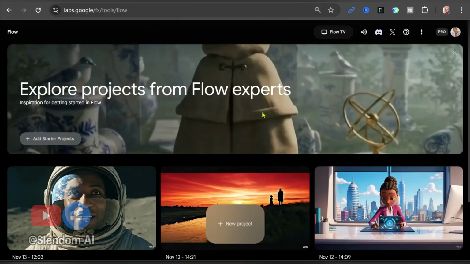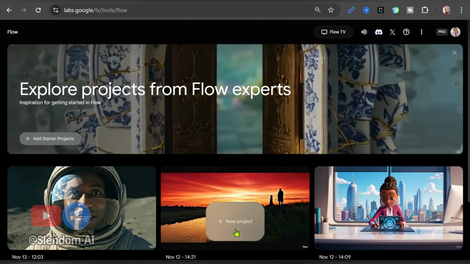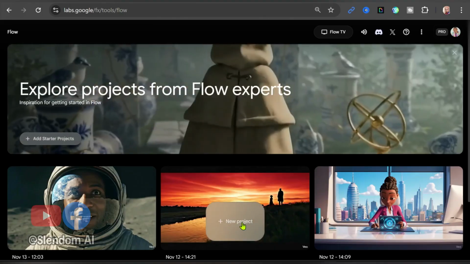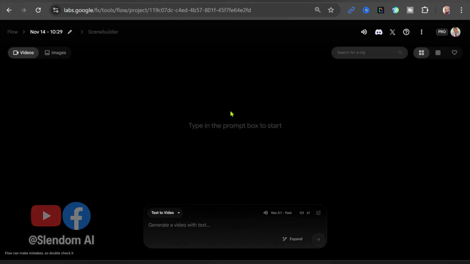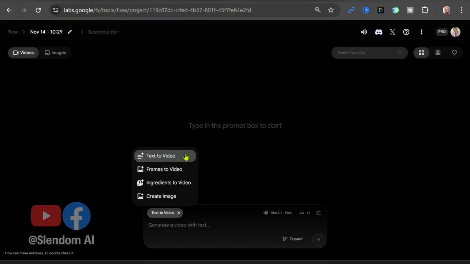So it's going to probably bring you to this screen, and once it brings you to this screen, click on new project. And once you click on new project, it brings you to this place, and we are going to now start creating our videos. And when you come here, you can see we have text to video, which allows us to create a video using text, frame to video, which allows us to upload the beginning frame and the ending frame for our video, and then type in the prompt and it will be used for us. And we can also create image or use the ingredients to video.